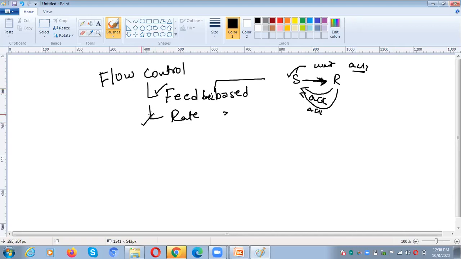So what is rate based? Rate based means usually the sender will send a message to the receiver, and after that the sender will send in increasing order. That means the sender will send two messages later, after that four messages, after that eight messages. Like that, the sender sends messages in an exponentially increasing manner. Likewise, the sender will continue sending messages.